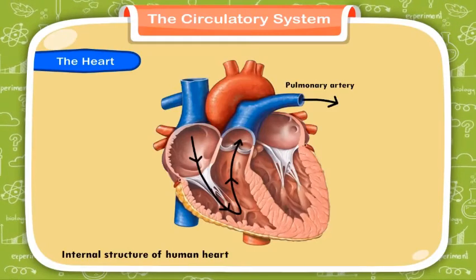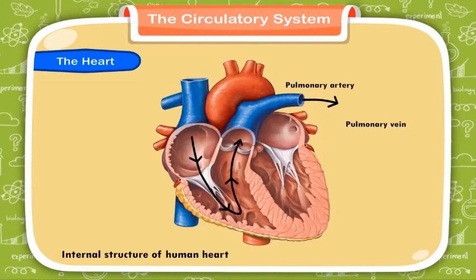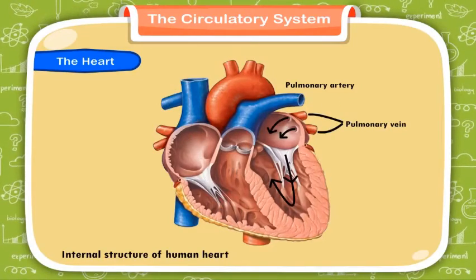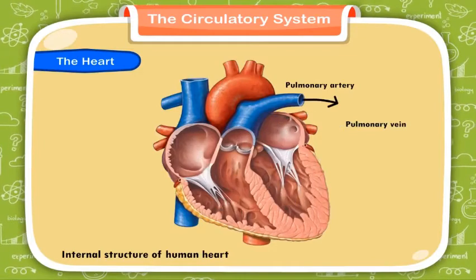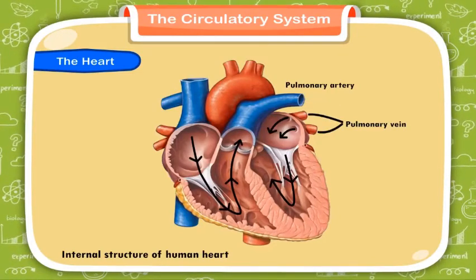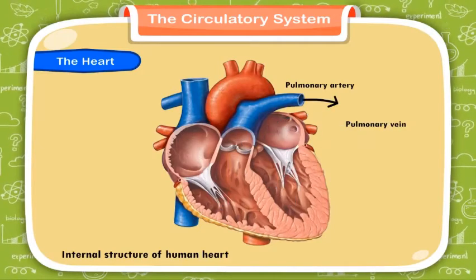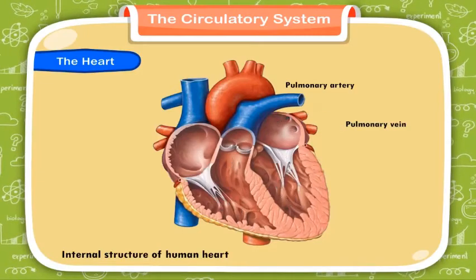Now, the oxygen-rich blood reaches the heart through the pulmonary vein. Oxygenated blood enters the left auricle. It is then pumped into the left ventricle, which pumps the oxygenated blood to all parts of the body.